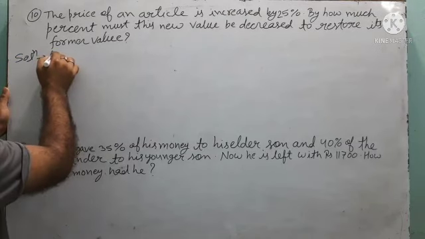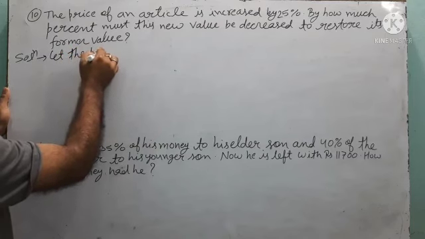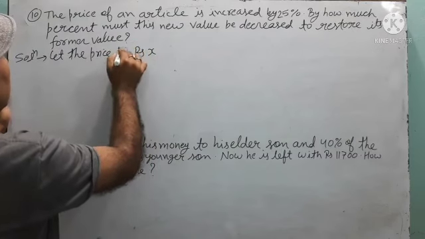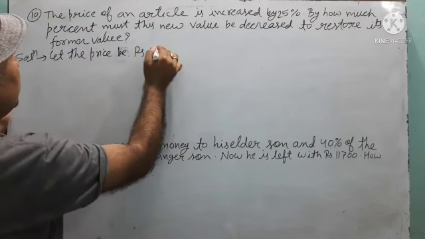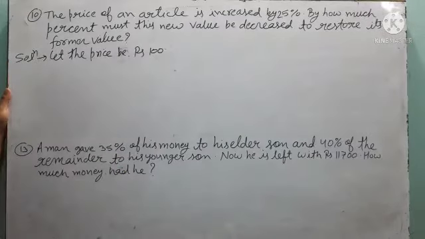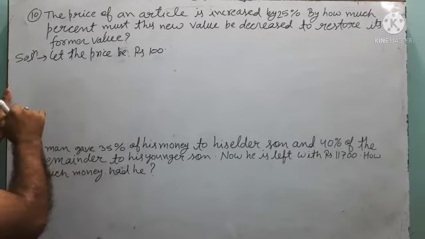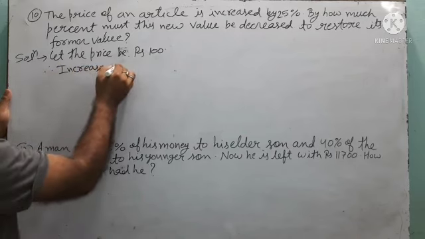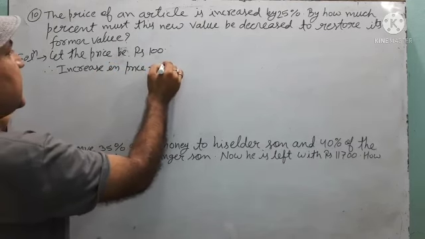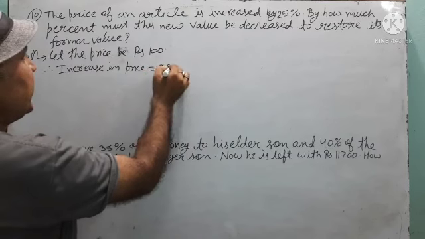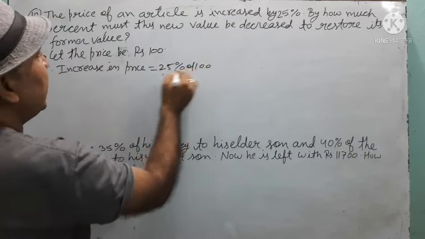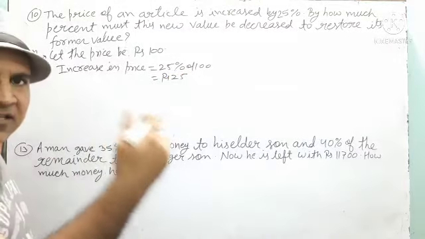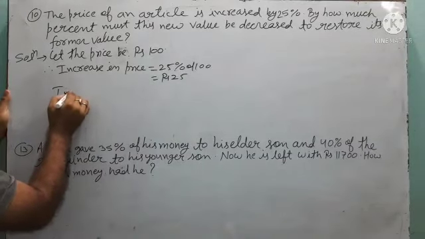Children, in this case, suppose the price be rupees, suppose we are taking 100 rupees. Suppose the price of the article be rupees 100. If the price is 100 rupees, then what will be the increase in price? Increase in price will be 25% of 100, that means rupees 25. 25 rupees, the price is increasing. Then what will be the increased price?